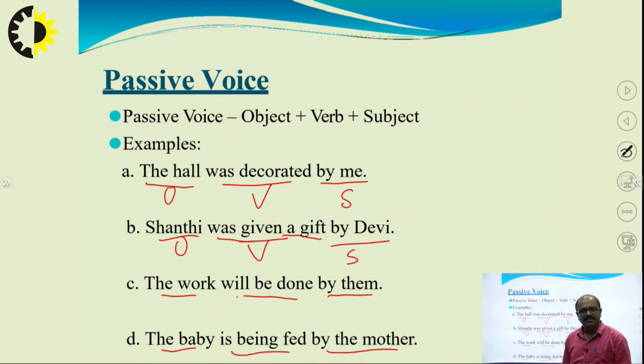Mother is the subject, but it is in last. Like in active voice, the subject was first, then verb, then object. So, this is about the difference between active and passive voice with examples.